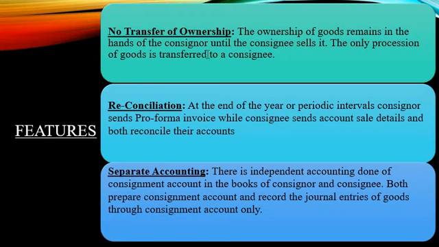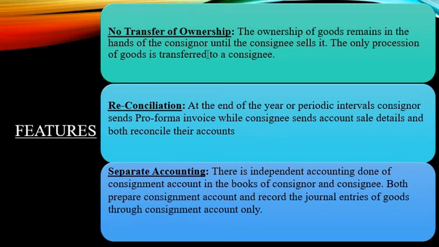Now reconciliation here is after the year ending, once the financial year ends, or in periodical intervals, the consignor and the consignee prepare their accounts, and then they try to adjust the accounts with what they have done. That is, they try to reconcile their accounts. Okay. Now here, at the end of the year or periodical intervals, the consignor sends a pro forma invoice.